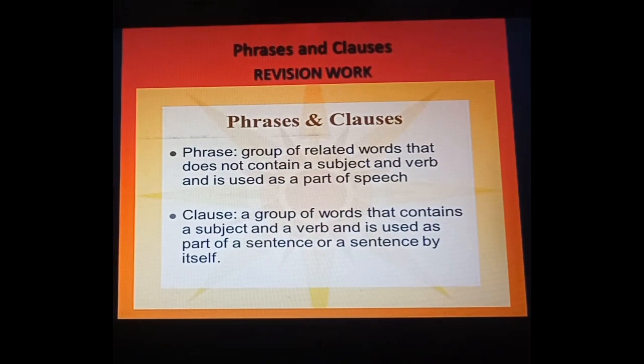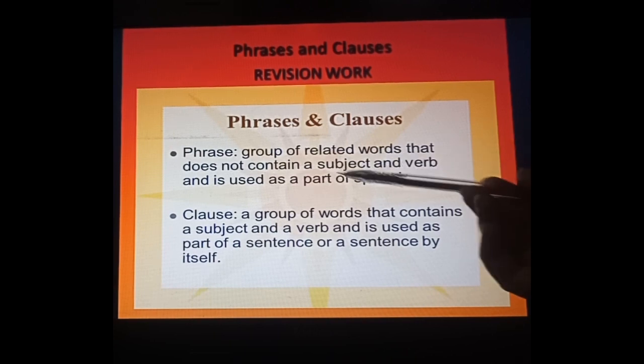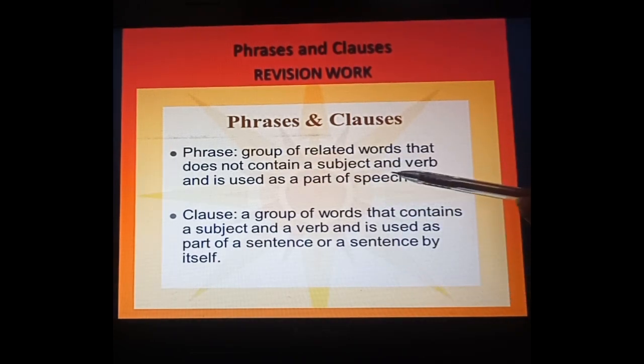First of all, just see the difference between phrases and clauses. They both are groups of words. A phrase is a group of related words that does not contain a subject and verb and is used as a part of speech. You only have to keep in mind that this is a group of words but does not contain a subject and especially a verb. A phrase does not contain a verb. Okay, and this is only a part of the sentence or is used as a part of speech.